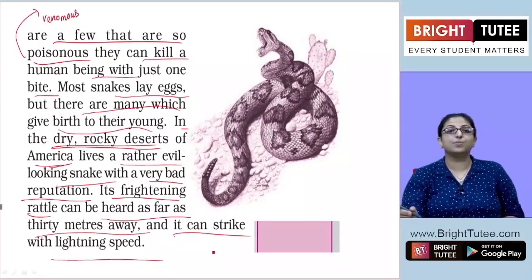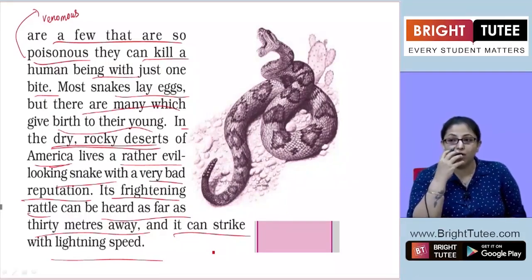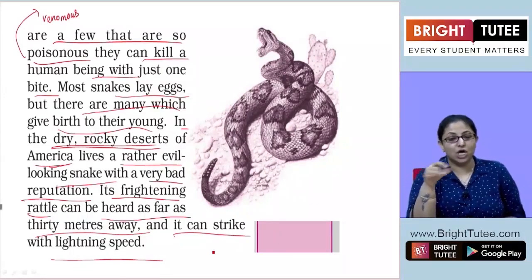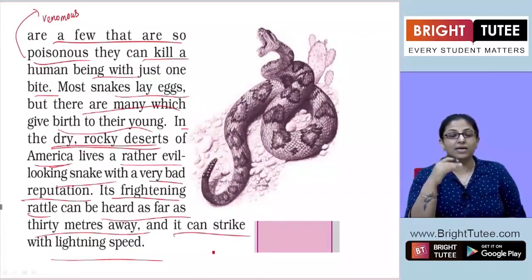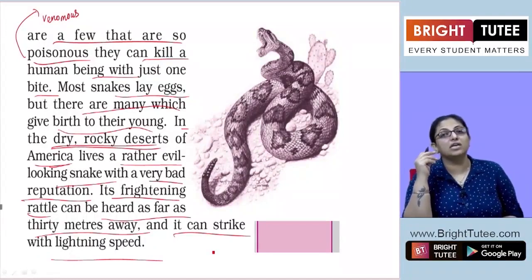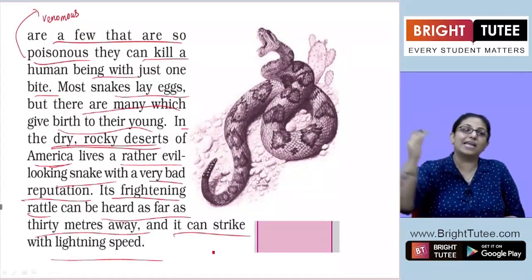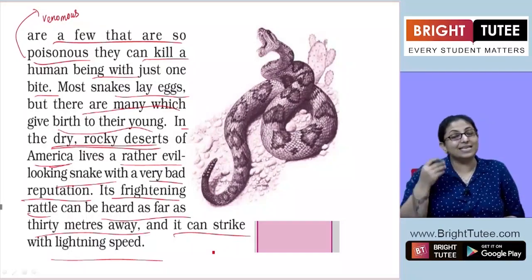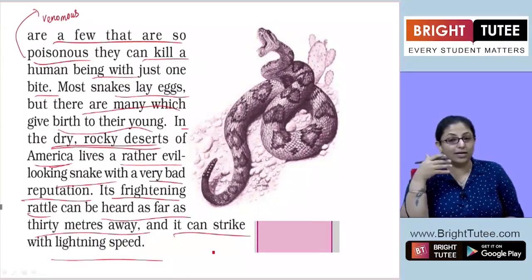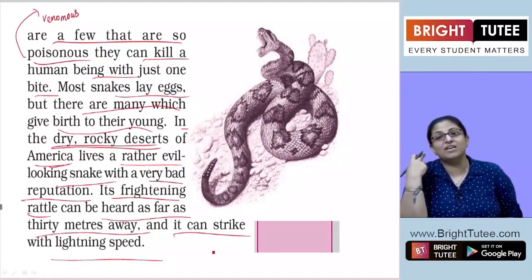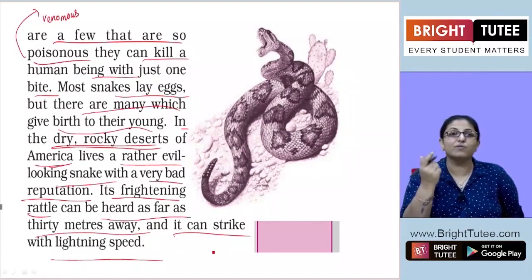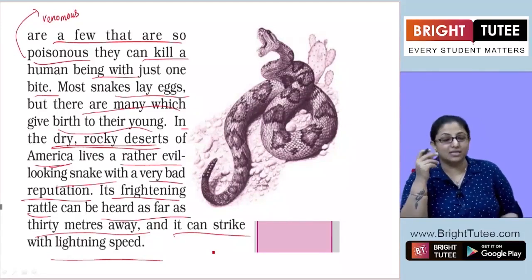Its frightening rattle can be heard as far as 30 meters away, and it can strike with lightning speed. The noise, the hissing sound which this snake makes, or the rattling, the sound of its movement, can be heard even from 30 meters distance. If you are standing 30 meters away and the snake is hissing or coming towards you, you can hear its sound. And it can strike with lightning speed, as in its movement is so fast that it can come to you in a second.